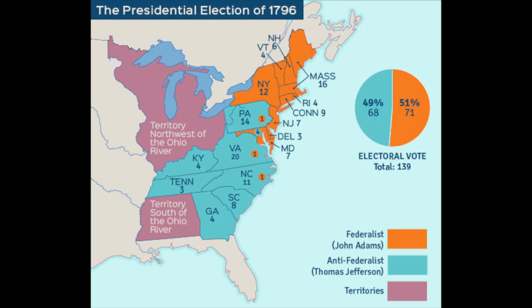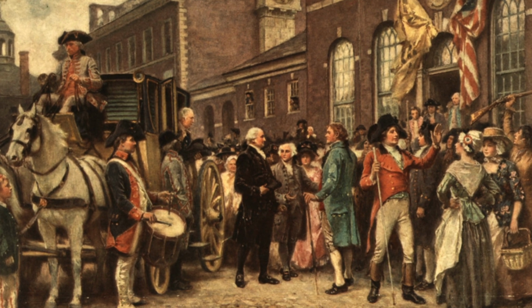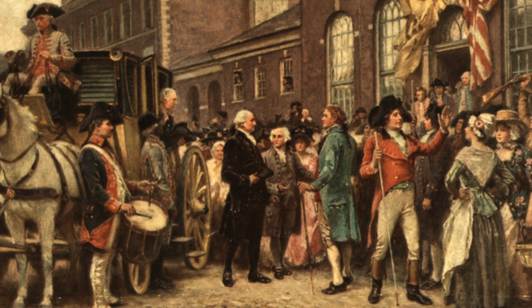John Adams won most of the states in the North, such as Connecticut, Delaware, Massachusetts, which was his home state, New Hampshire, New Jersey, New York, Rhode Island, Vermont. Meanwhile, Jefferson won most of the southern states, like Georgia, Kentucky, North Carolina, South Carolina, Tennessee, Pennsylvania, which is a northern state, and Virginia, which was Jefferson's home state. So after the election of 1796, John Adams was now the president, and Thomas Jefferson was the vice president.